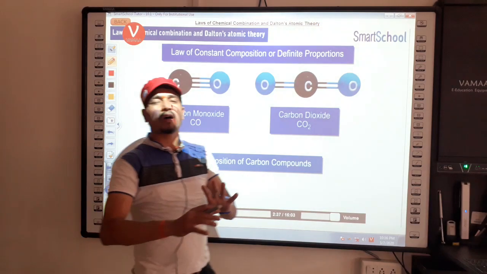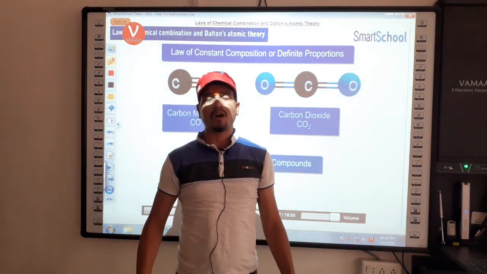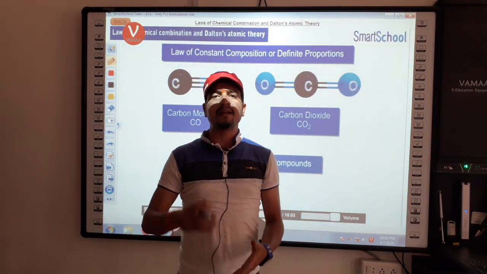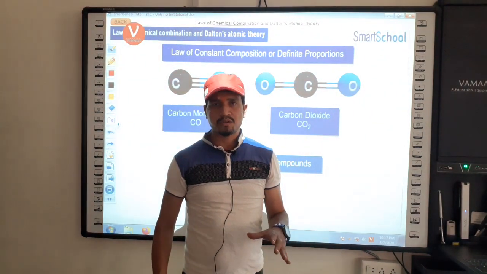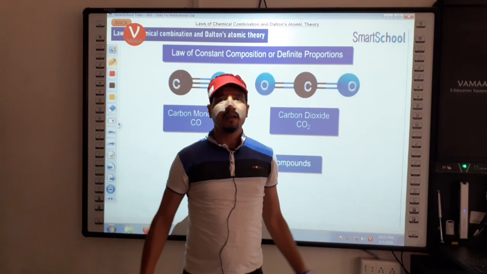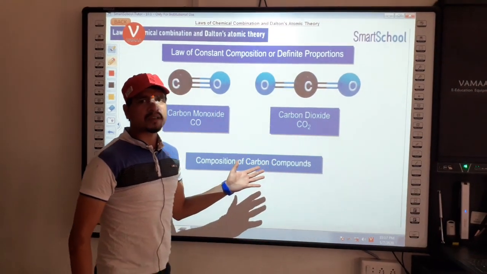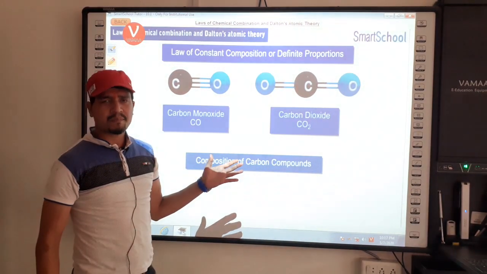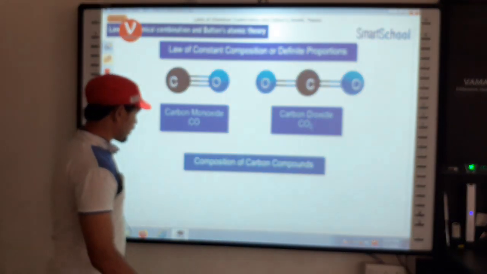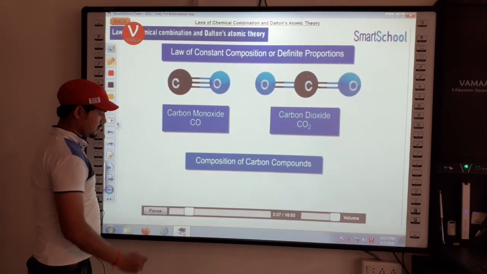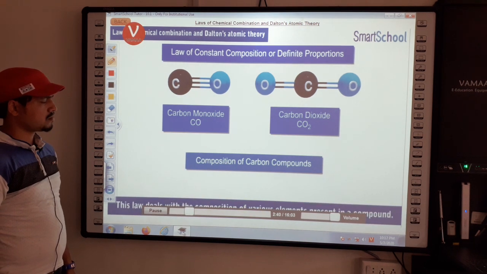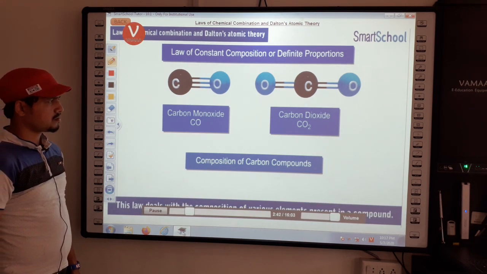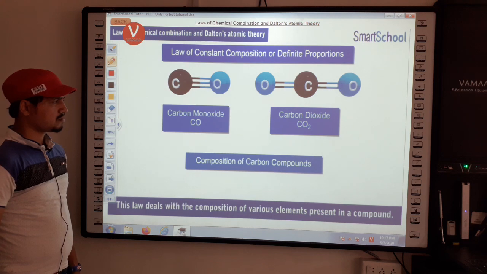So these are our very simple definitions and laws. Already you have studied in class 9th. That's why, whenever you come to school, I will explain thoroughly, but there is nothing more to explain. As the name suggests, this law deals with the composition of various elements present in a compound.